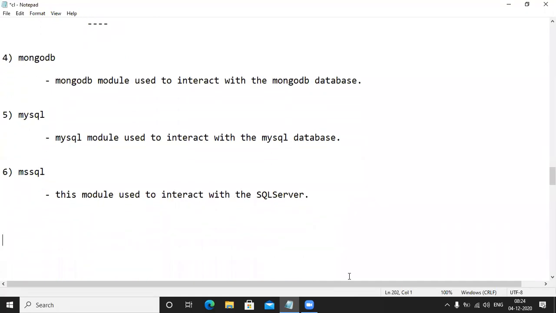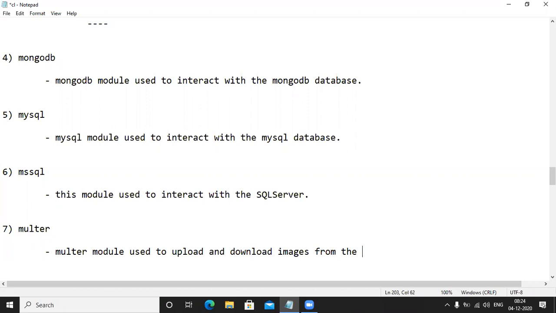The seventh one is the Multer module. Have you heard about the Multer module? The Multer module is used to upload and download the images from the server. See this one, very, very important. Very, very important here.